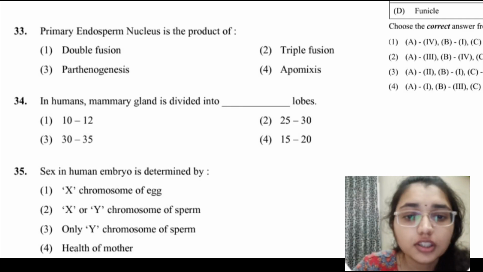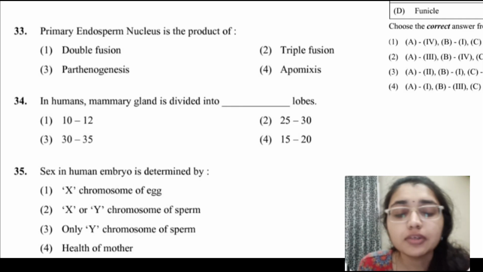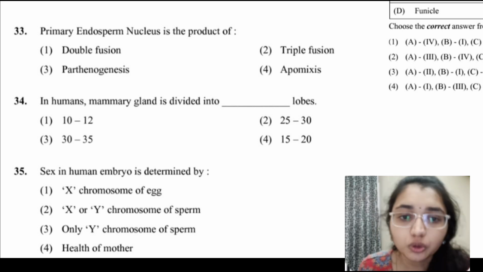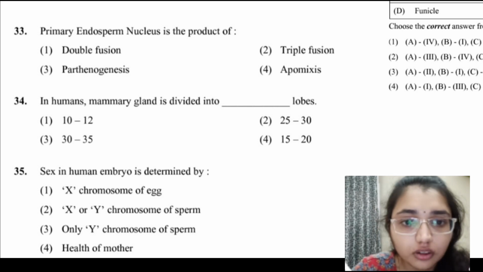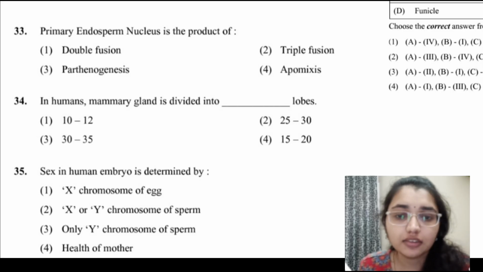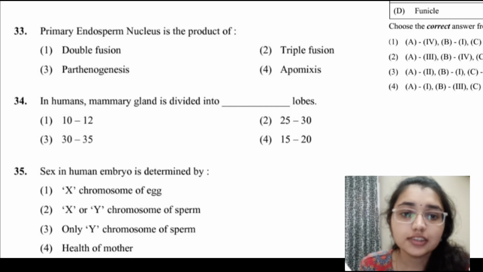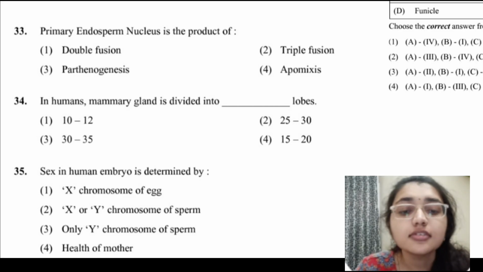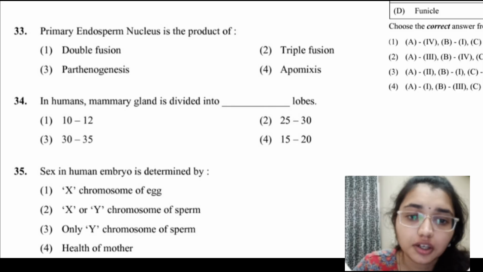Now moving on to the next question. The primary endosperm nucleus is produced by triple fusion. The second option is correct here: 1 male gamete and 2 polar nuclei, that is the PEN, taking place. In humans, the mammary gland is divided into 10 to 12 lobes, the first option. Then, sex in the human embryo is determined by the X or Y chromosome of the sperm. The second option is correct.